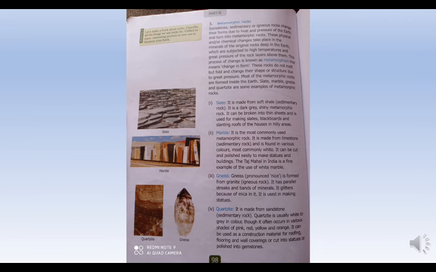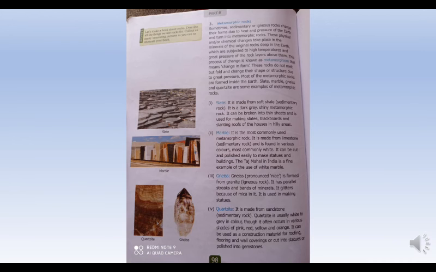Now, these rocks do not melt but fold and change their shape or structure due to great pressure. Yes, metamorphic rocks do not melt but they get folded up or they change their shape or structure due to great pressure.